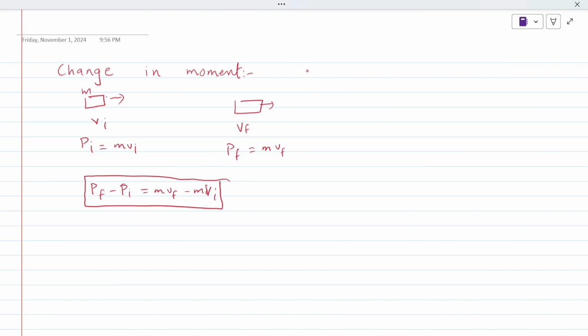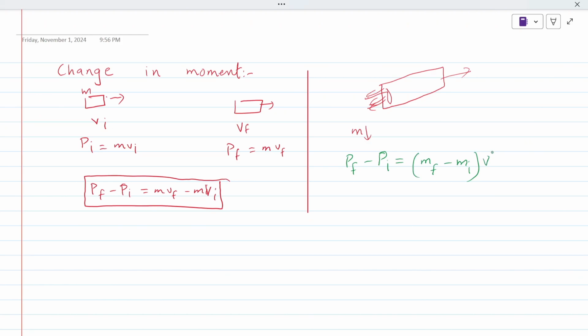Okay, consider a jet. No, I know my diagram is not so good. It is burning its fuel so that we can move forward, so the mass of the aircraft is decreasing. So the change in momentum Pf minus Pi would be equal to final mass minus initial mass times velocity, if the plane was moving with a uniform velocity.